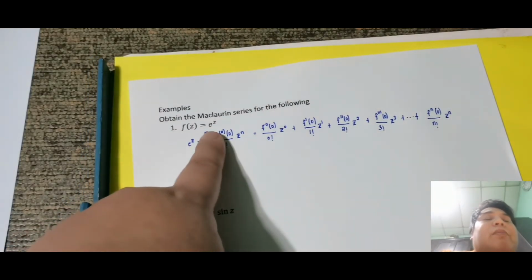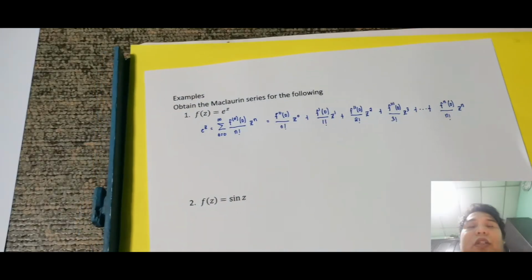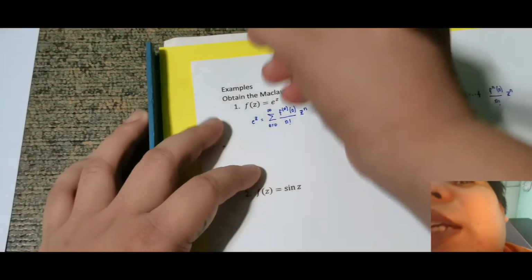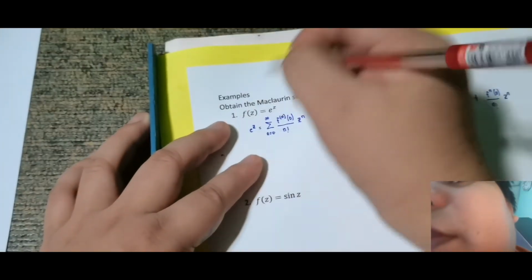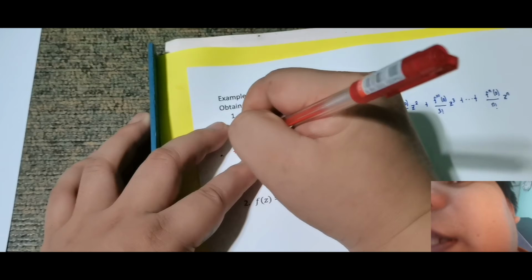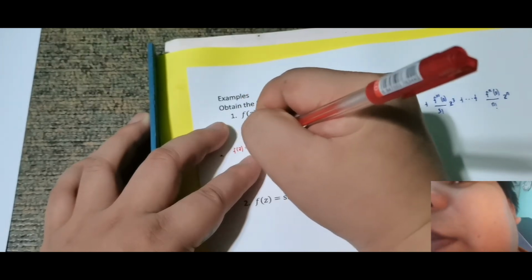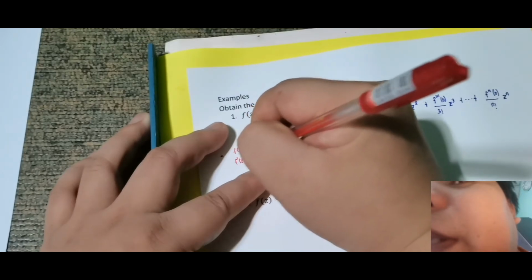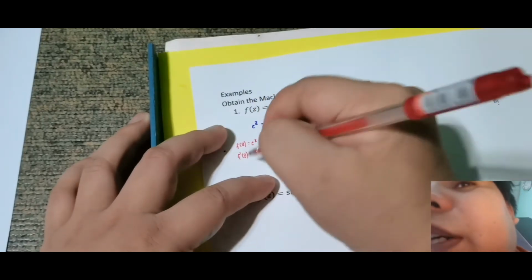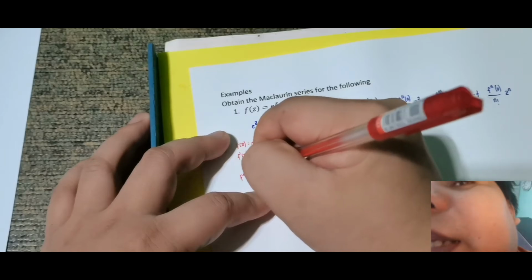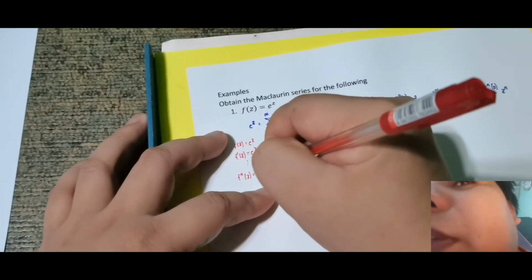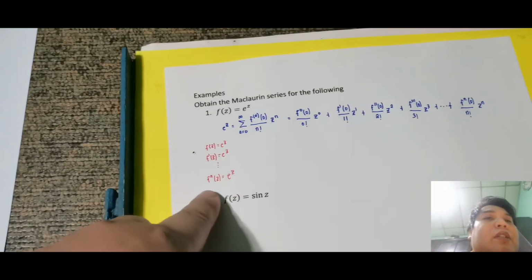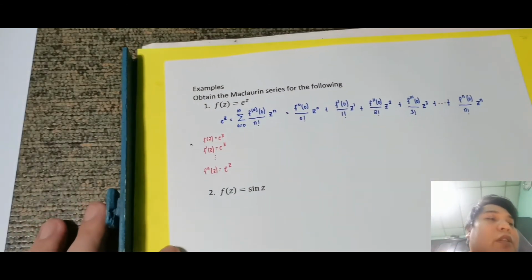So ano yung f of z natin? F of z natin is e raised to z. So ano yung mga derivative niyan? Yun na, si f of z is equal to e raised to z. Okay, yung first derivative niya is e raised to z pa rin. So up to f nth derivative is equal to e raised to z pa rin. Tama? So kung napansin mo, kada palit ko niyan, yan pa rin sagot niya. Ngayon, ito ang gagawin natin sunod.